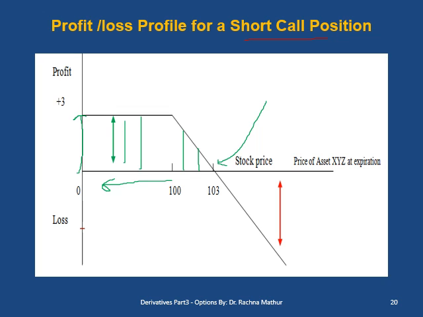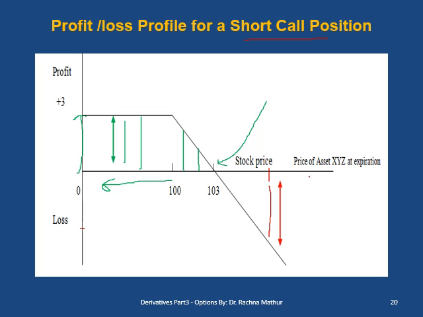But when the stock price goes up at the time of maturity, like if it goes to 110, then that will be the loss for the short call position because the stock price is higher than the option cost.